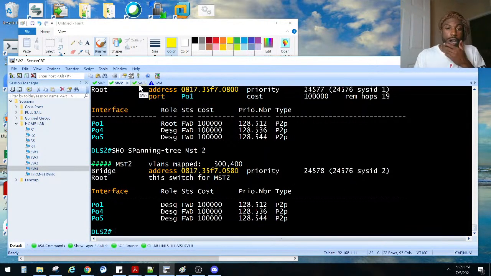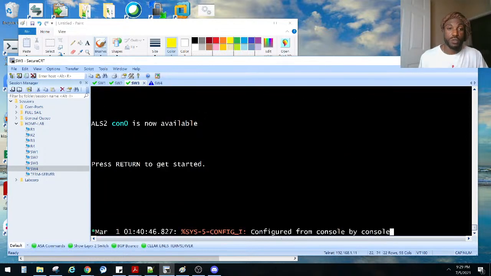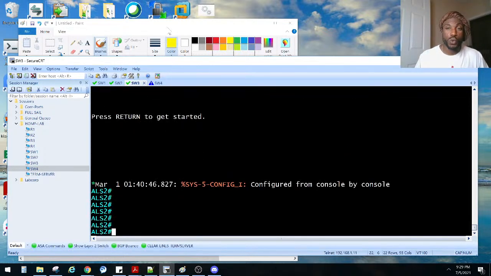So let's go ahead and do it. Yeah, we verified the show spanning tree and stuff on that one. We did the instances. Let's do the same thing on switch DLS2. Right? Is that what we have to do? Let me see. Let me verify.